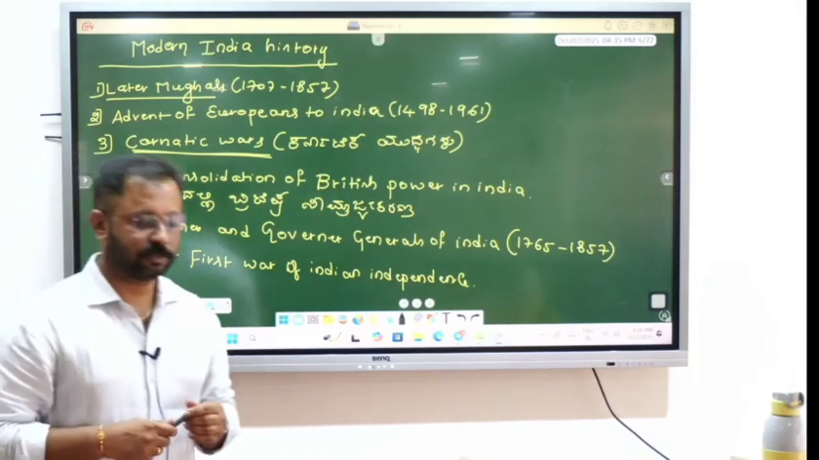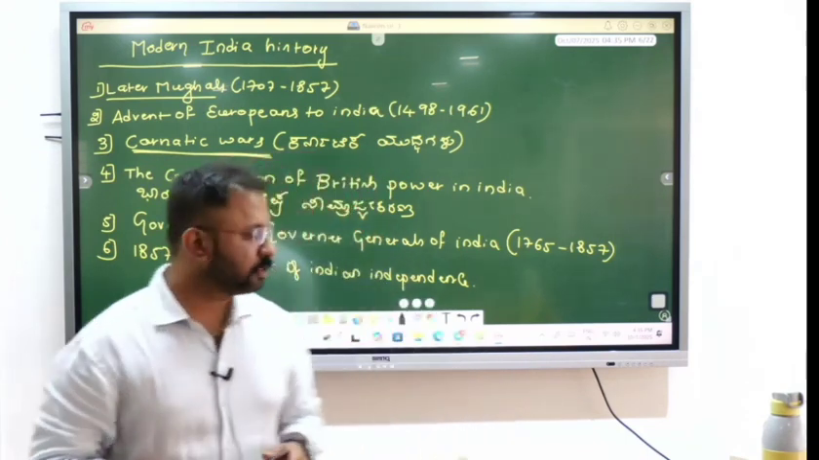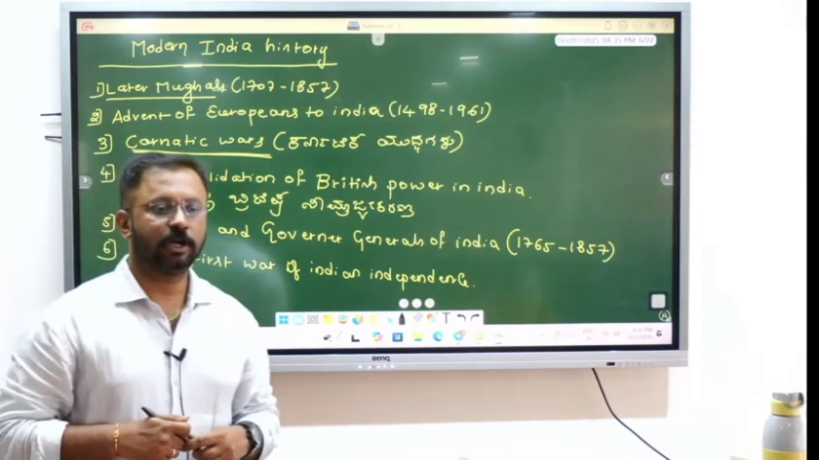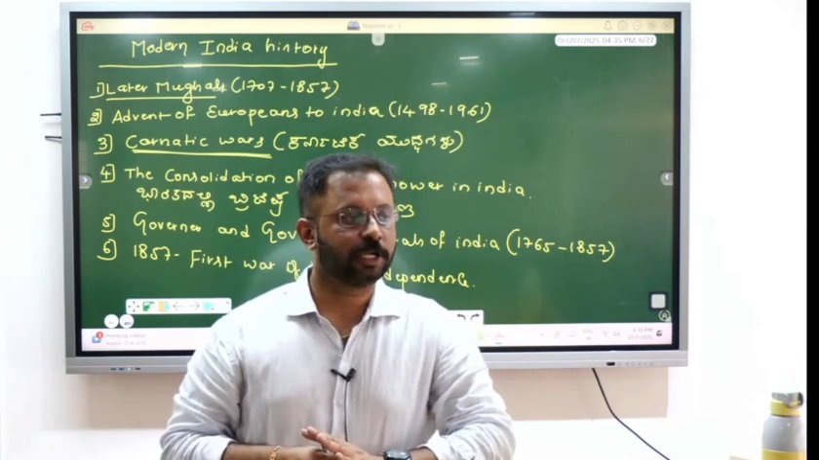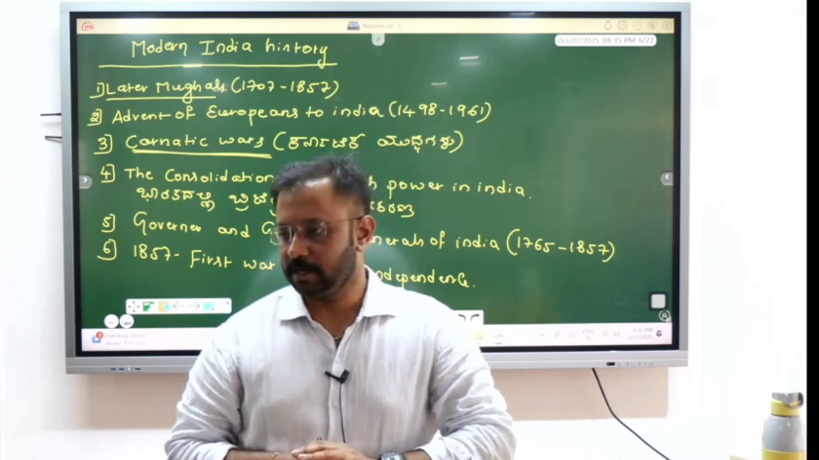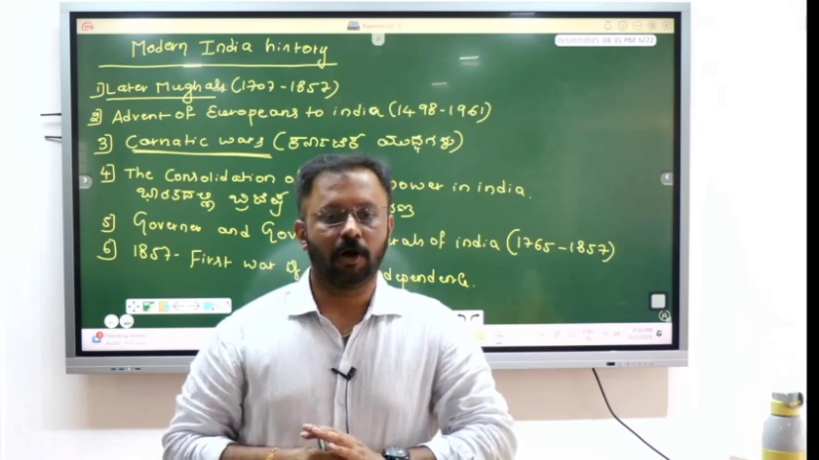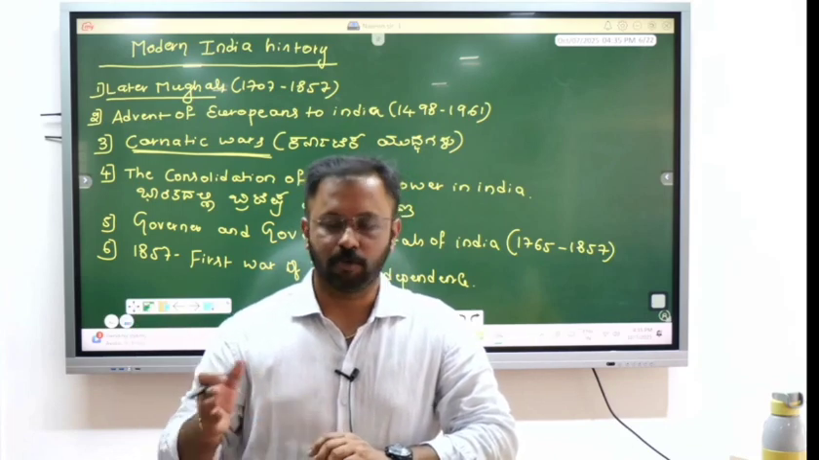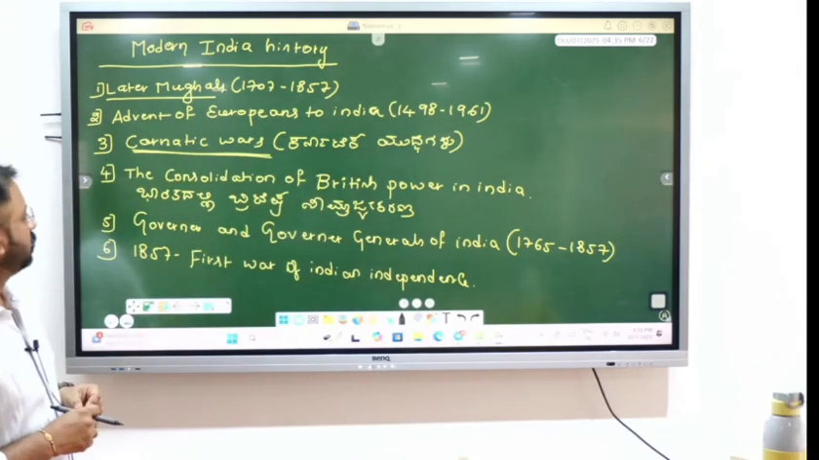Next one is the Carnatic Wars. The Carnatic Wars were the wars between the British and the French. Next one, the Consolidation of British Power in India. That was the fourth chapter. In this chapter, we are going to cover how the British, from 1600 to around 1750 or 1800, became the mighty power and defeated their enemies like the French, Portuguese and others. So these are the things we are going to study in this chapter.